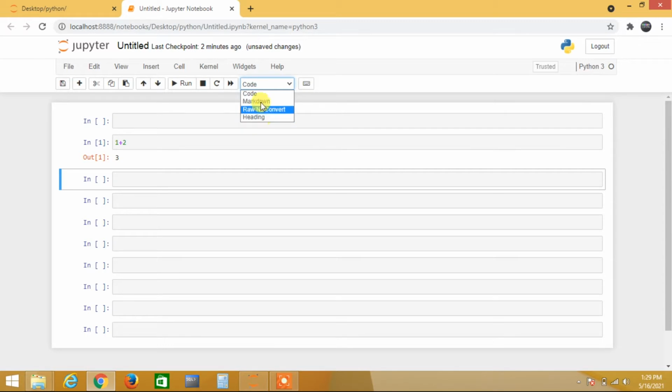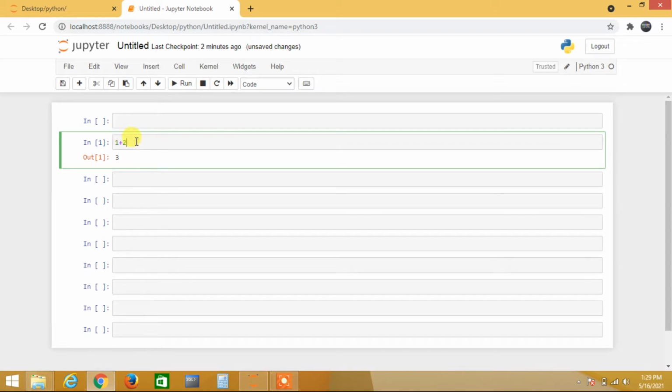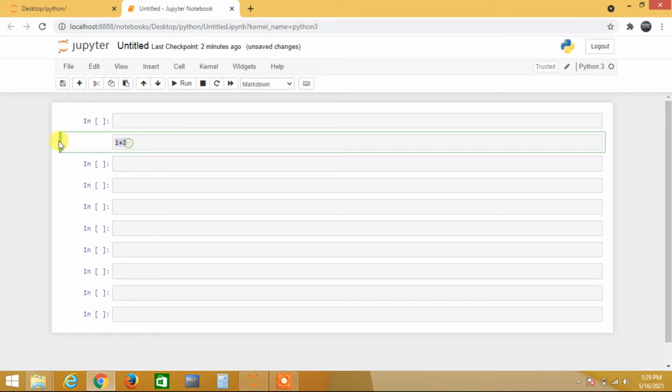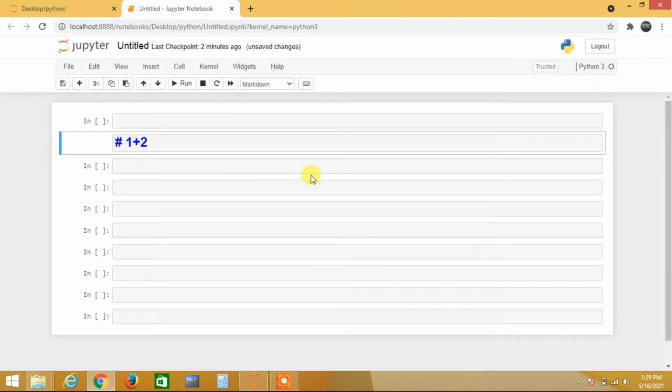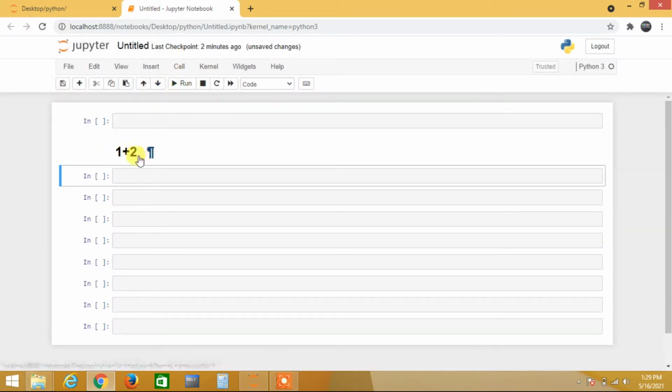This is the code format, which I will explain while we use it. When you write code, it should be in code format. When you write some text, it will be treated as a notebook cell. When you go to raw and convert, it is the same. When you go to heading, it will be treated as a heading. See, when you run that one, it is treated as a heading.